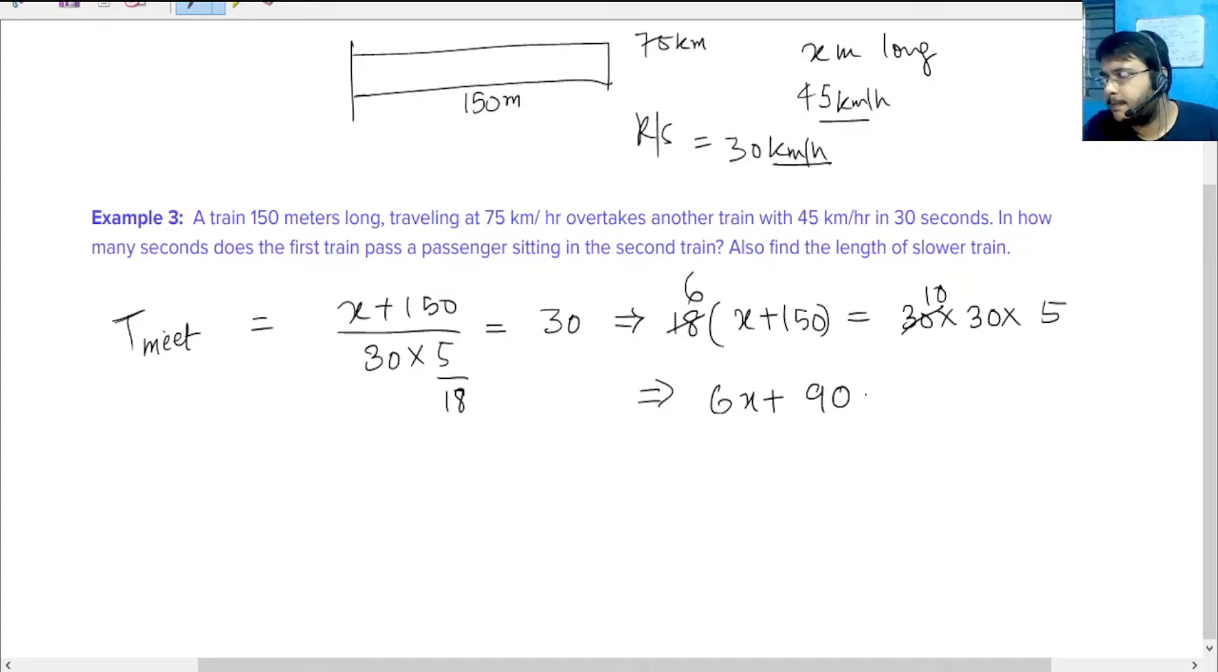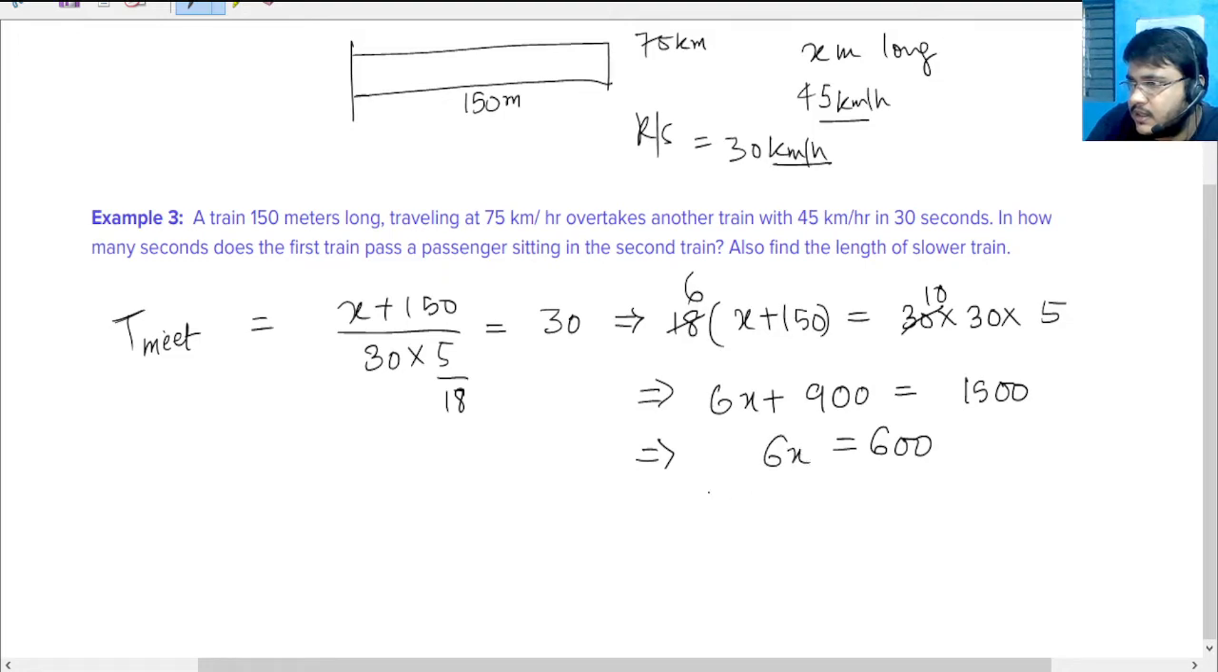Yep, is equal to 300 into 5, 1500. 1500 minus 500 is 1000. 1000 minus 400 is 600. So 600 is equal to 6x. This implies that x is equal to 100. Now understand that this is the length of the train.